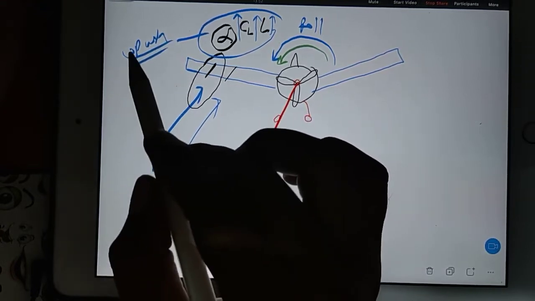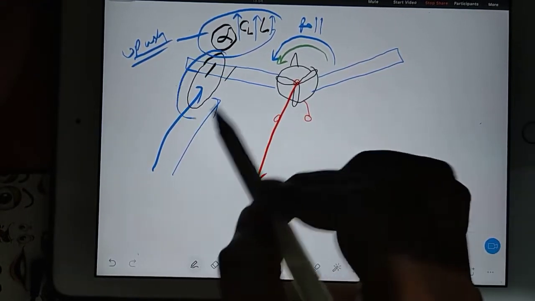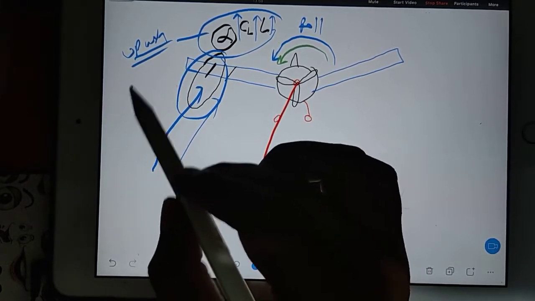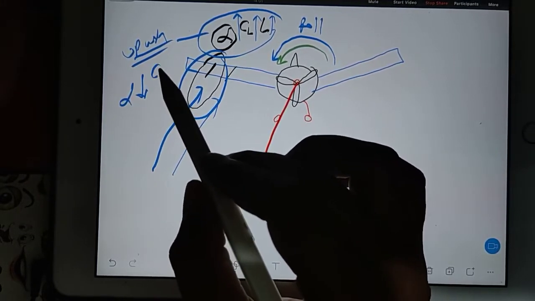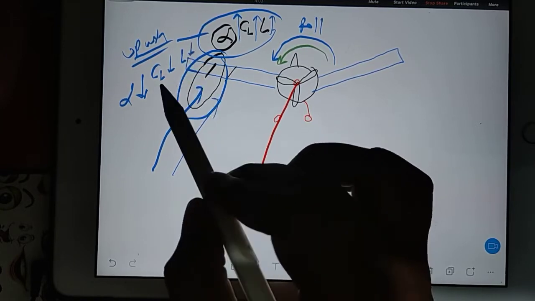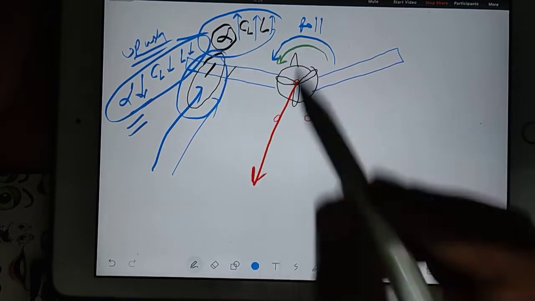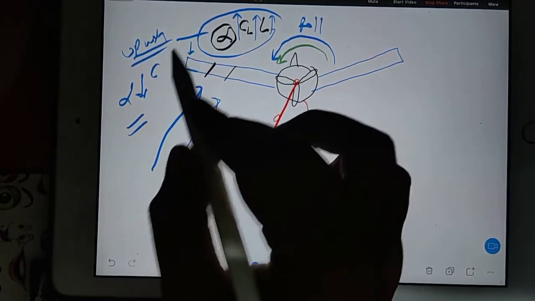Upwash. And if this angle of attack somehow, I will explain how, but imagine somehow the alpha decreases, then your coefficient of lift will decrease, then lift will decrease. That time we say downwash. Now what is the physical meaning? The physical meaning is, you just come here.